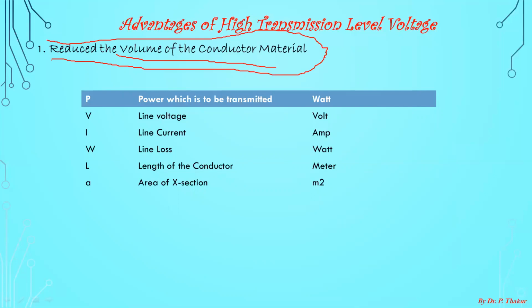So how the volume of the conductor is related to the transmission level voltage, I am going to derive this, and in this derivation we will assume the following parameters. I will take V as the line voltage. Line voltage means the voltage between two lines.